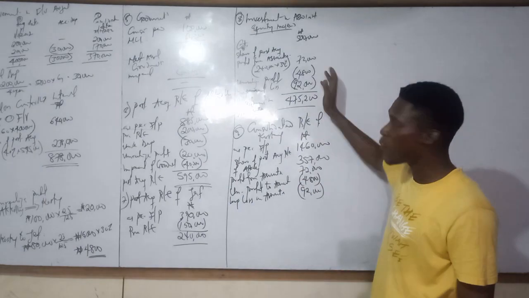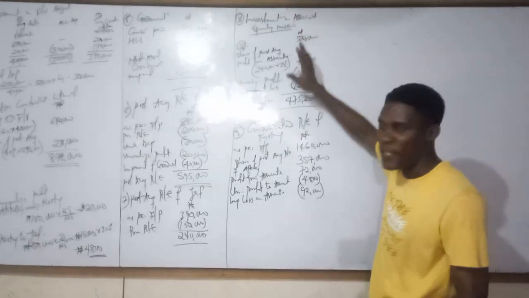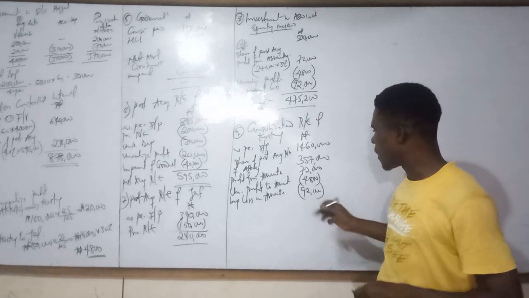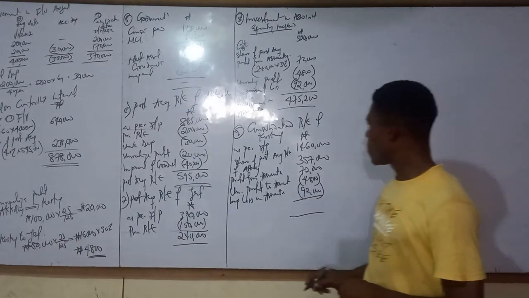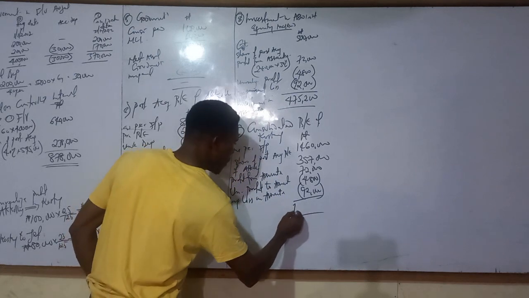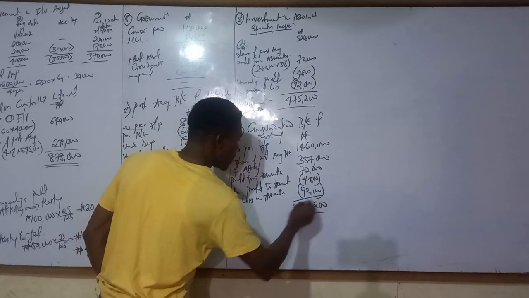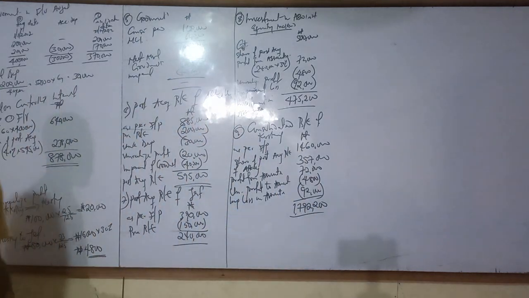So you are not calculating percentage. This is the value of the investment that belongs to you. What do we have in total? 1,792,200.